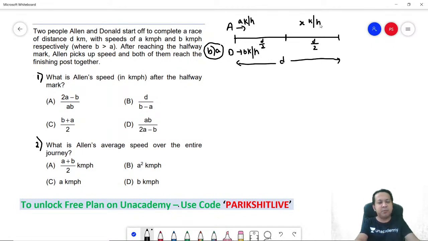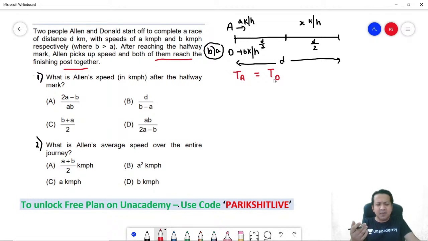Now remember, the question clearly tells you both of them reach the finishing post together. So can I say the time taken by Alan to complete the race must be equal to the time required by D to complete the race? Will you agree? Both of them start together. Alan's speed changes in between, but still they reach together. So they start at the same time and reach together, so the time taken by the two is exactly the same.